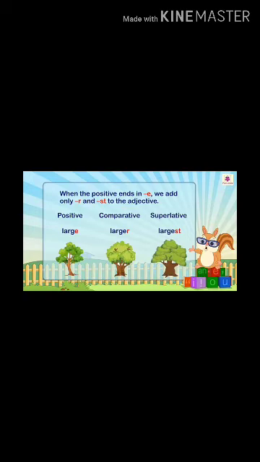You can see it ends with E. So we use R in comparative, that becomes larger, and EST in superlative, that will become largest. So large, larger, largest. Another is when the positive ends in consonant Y. We drop the Y, we will not use Y. Instead of that, we use IER and IEST.